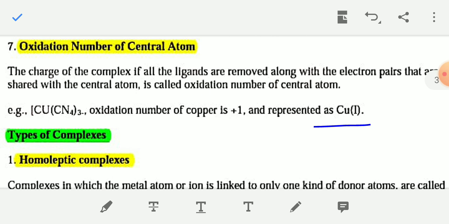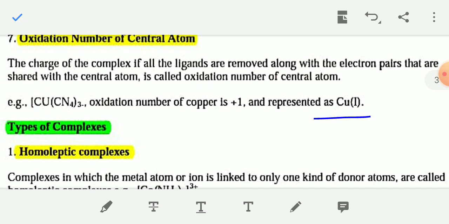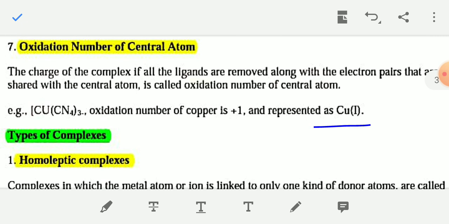Similarly, in [Cu(CN)4]3-, the oxidation number of copper is plus 1, which is represented as copper within first bracket Roman 1. You have to calculate the oxidation number of the central atom.